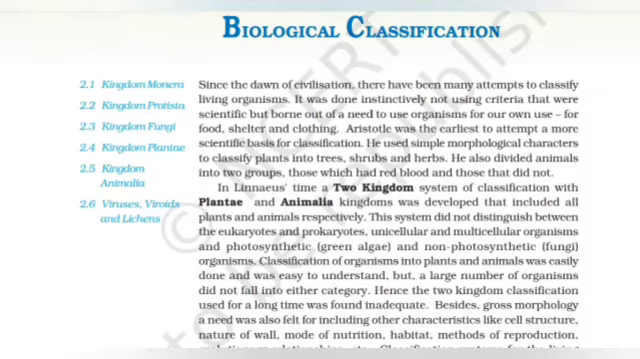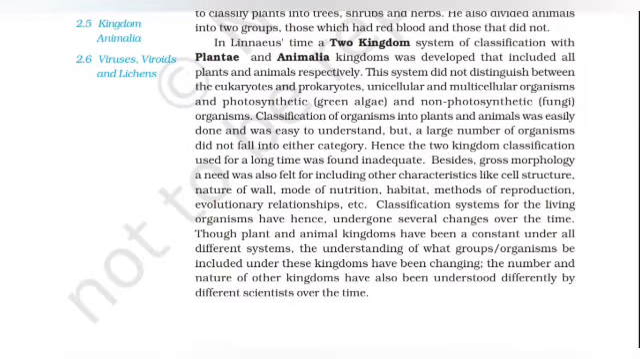Aristotle was the earliest to attempt a more scientific basis of classification. He used simple morphological characters to classify plants into trees, shrubs, and herbs. He also divided animals into two groups, those which had red blood and those that did not. In Linnaeus' time, a two-kingdom system of classification with Plantae and Animalia kingdoms was developed that included all plants and animals respectively.